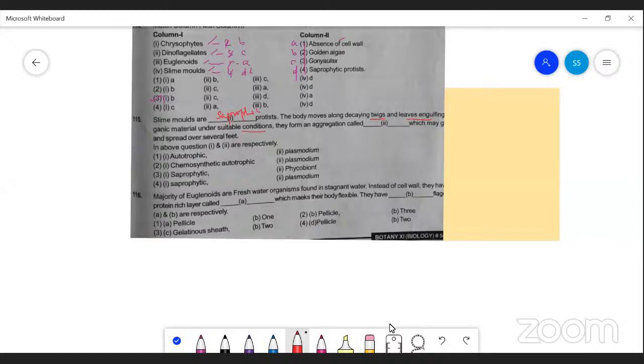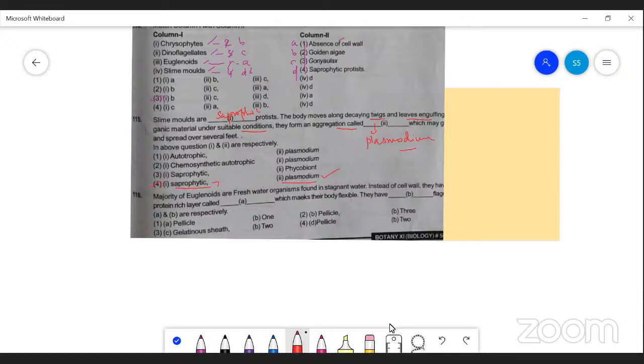They form an aggregation called plasmodium. These are the characteristics of animals, and it may be spread over several feet. So the correct option is the fourth one. These are called saprophytic or decomposer protista, slime molds, and they form plasmodiums. And see the next question.